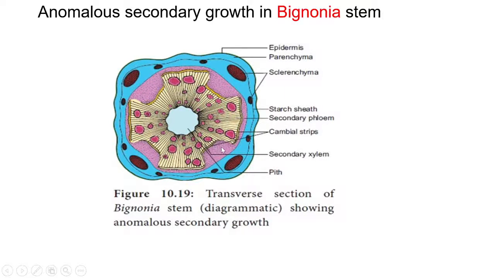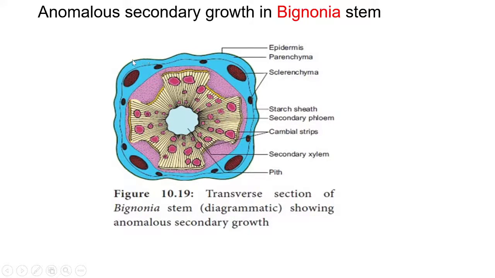Now these are the secondary xylem patches, 4 patches that are more and more developed, and secondary phloem, 4 patches are developed. Out of 8, 4 of them are normal in position, outside the quadrants of secondary xylem, and the other 4 strips are at the bottom of the furrow, forming the 4 secondary phloem.